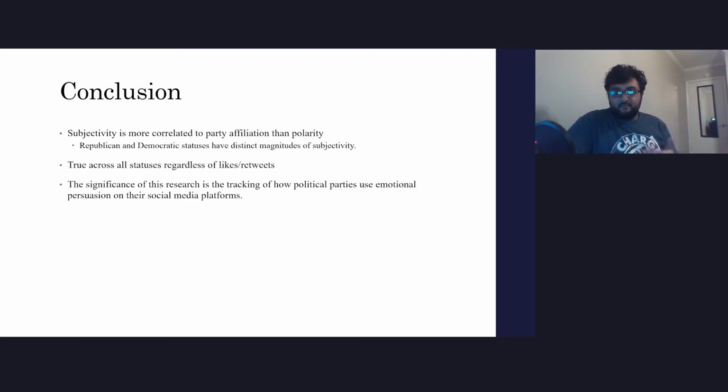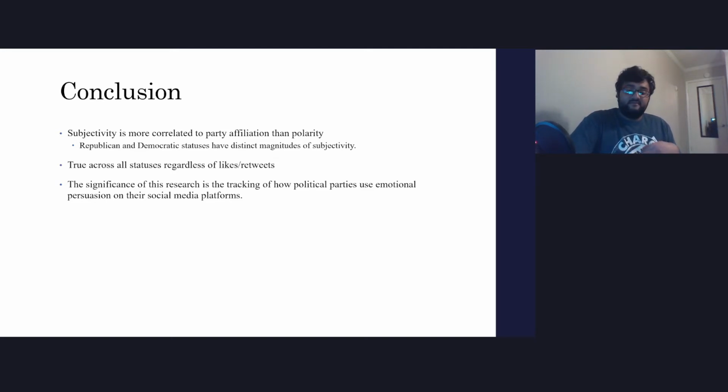So the goal of the project is to determine a correlation between sentiment metrics and the political parties on Twitter statuses. Based on statuses from both parties and their respective candidates, the results from the study suggest that subjectivity is more correlated to party affiliation than polarity. This is true across all statuses, regardless of popularity metrics, meaning that more likes and retweets have no effect on the content of the text.